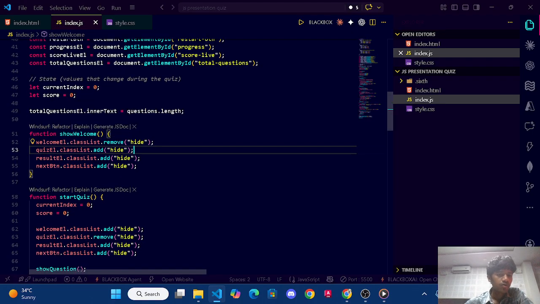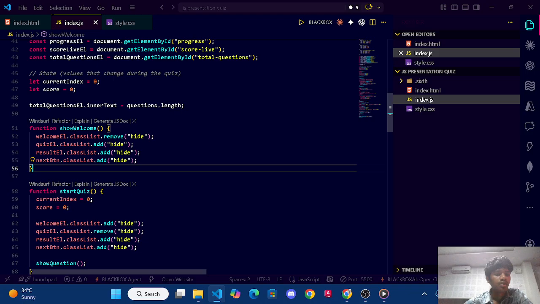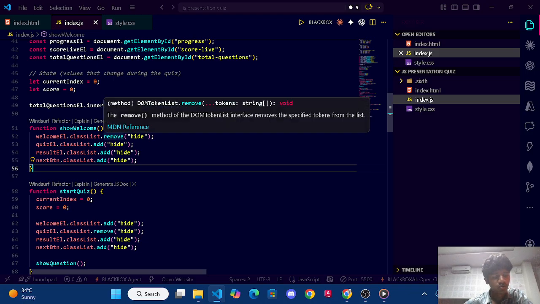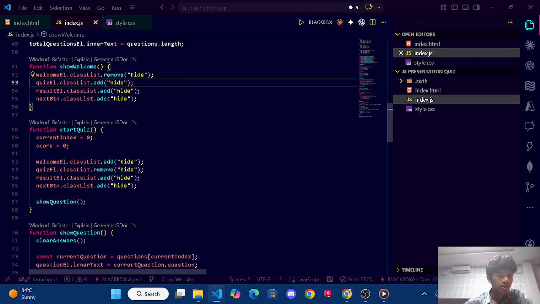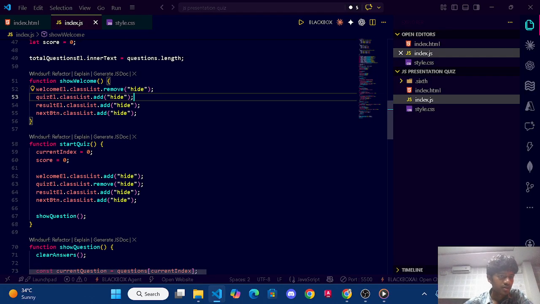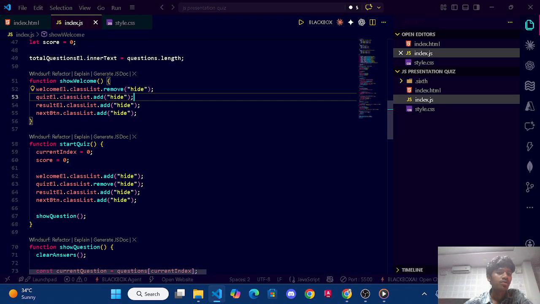On page load, the welcome class list will be removed, so the welcome page is removed. And it adds all things, a function start, used whenever its code completes, so again start.